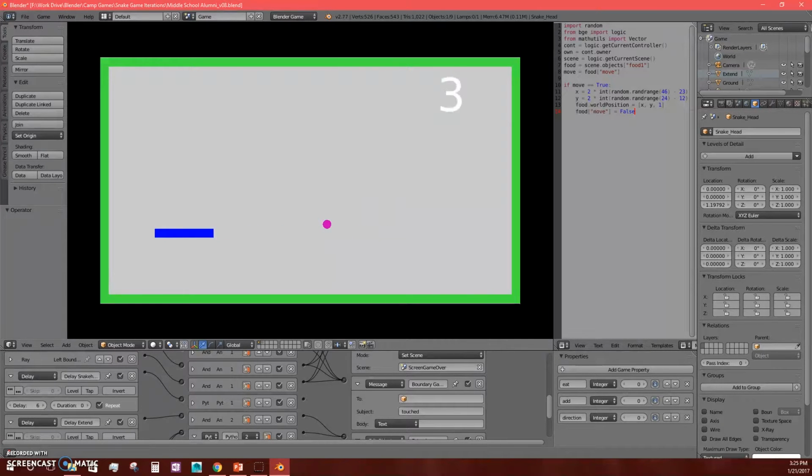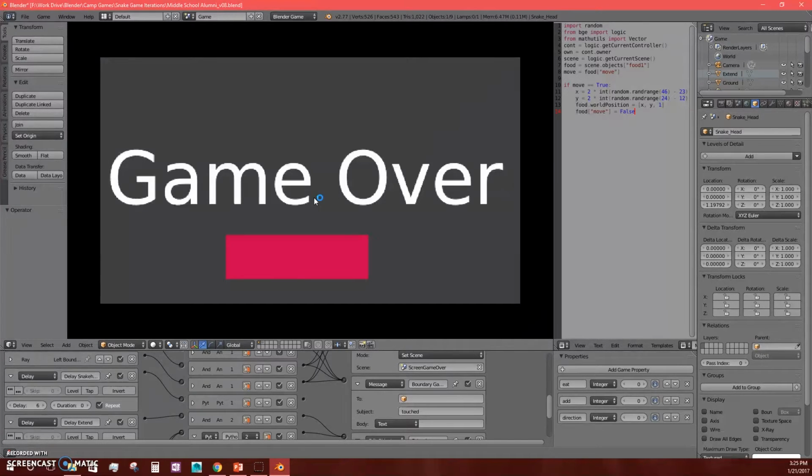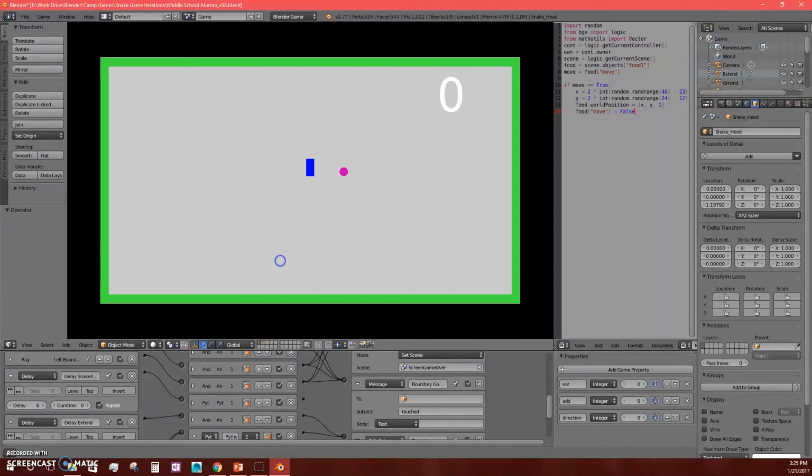And then say we hit a barrier. Oh no, game over. This red block right here is actually the start over button. So we can press that and start again. Start looking for our food again. And that is pretty much it.